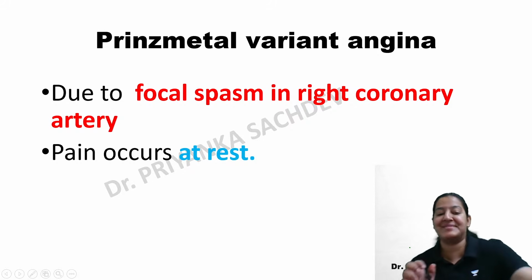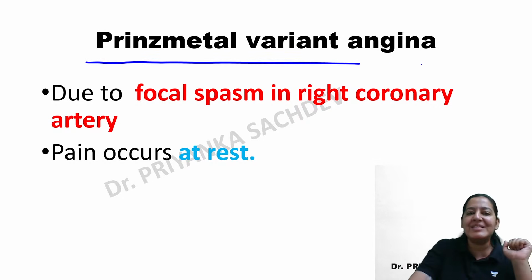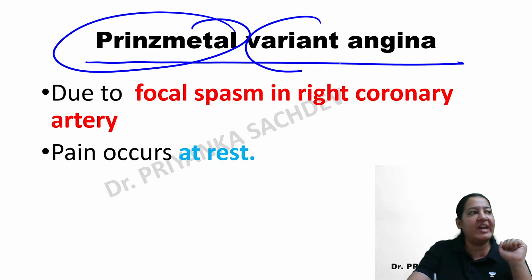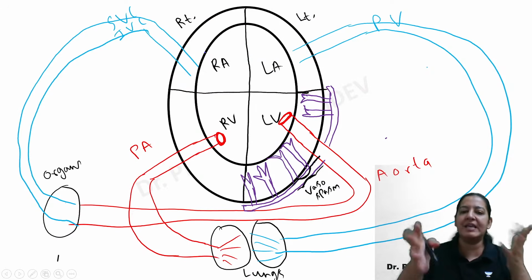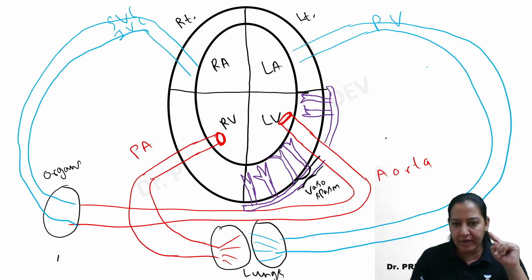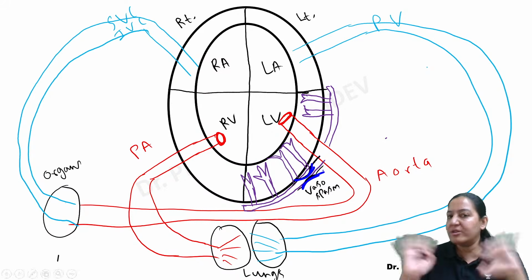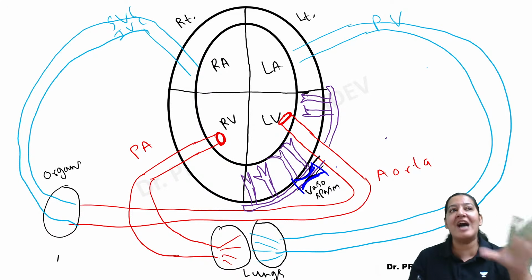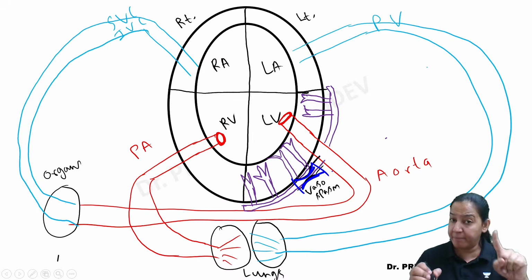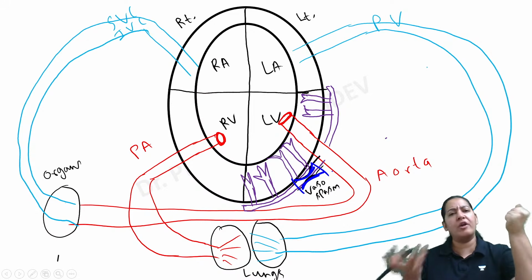The third and the last type of angina is Prinzmetal angina, also known as variant angina. Prinzmetal variant angina. So what is the problem? See, I have shown the diagram clearly. Can you zoom in on this portion and see what the problem in the coronary is? Here, there is no atherosclerosis in the coronary. There is no thrombosis in the coronary. There is focal vasospasm of the coronary. Focally, one portion of the coronary undergoes spasm all of a sudden.